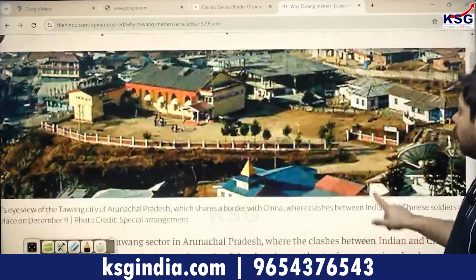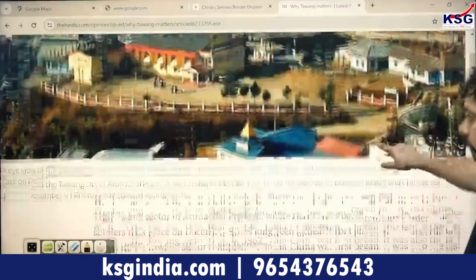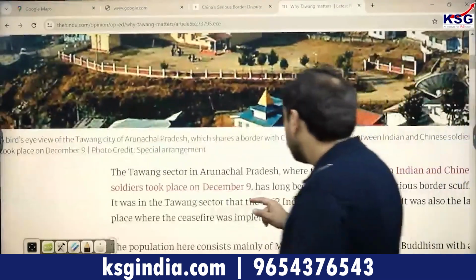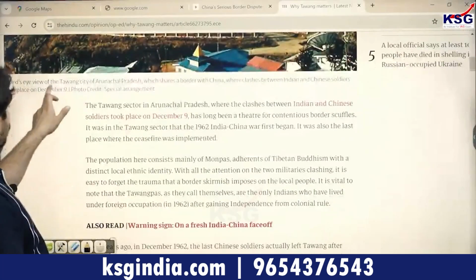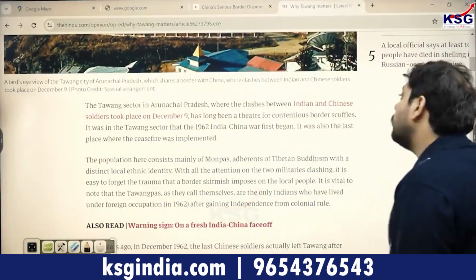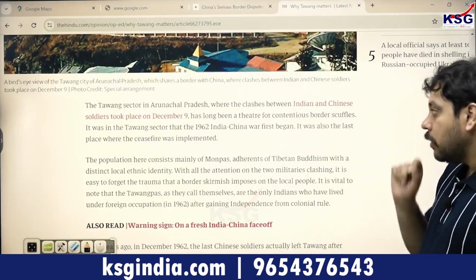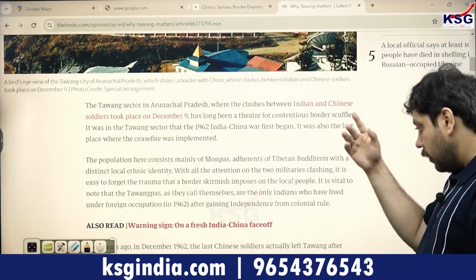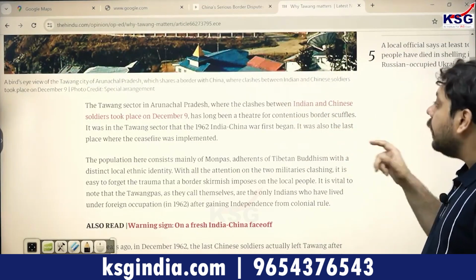In the backdrop, you can take a look at the picturesque version of Tawang. A bird's eye view of the Tawang city of Arunachal Pradesh, which shares a border with China, where clashes between Indian and Chinese soldiers took place on December 9 in 2022.